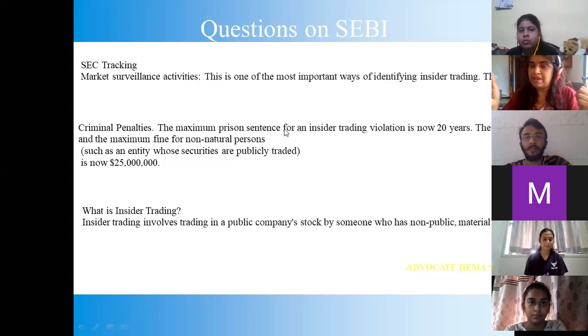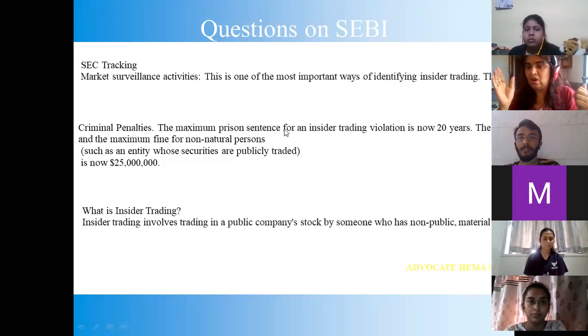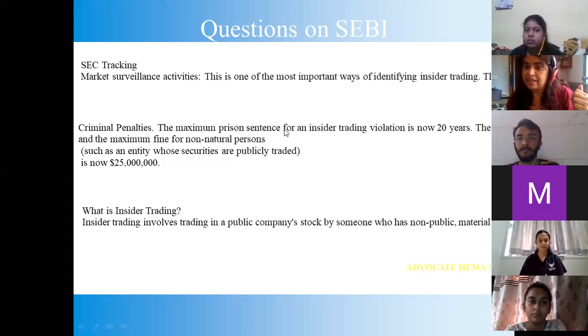Yesterday's case where the CBI and ED, now you all will know the law, and you all can presume what can happen to the accused. They can be arrested. They can be in judicial interrogation.